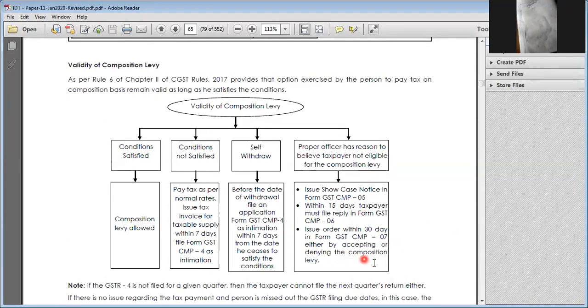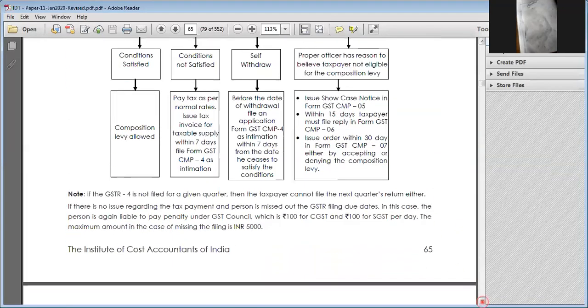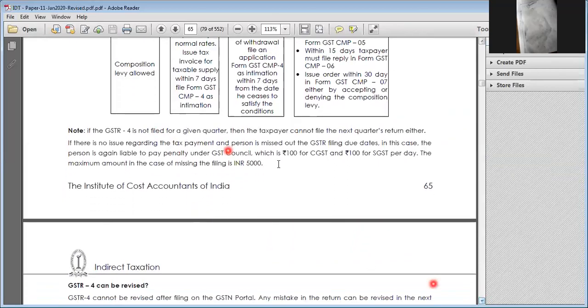Then to accept or reject accordingly. So he has to file accordingly.